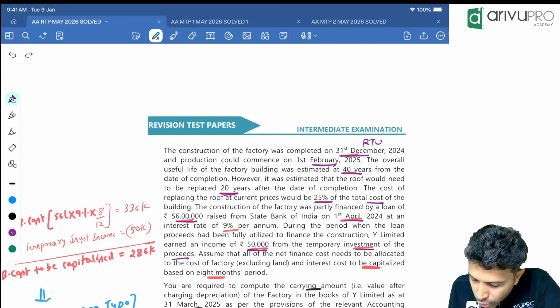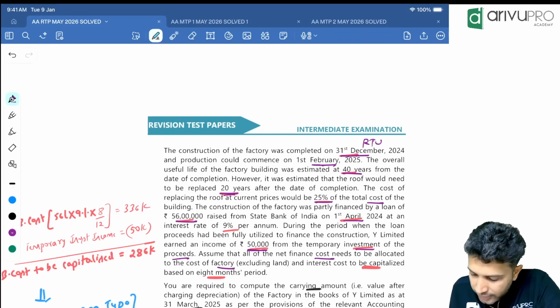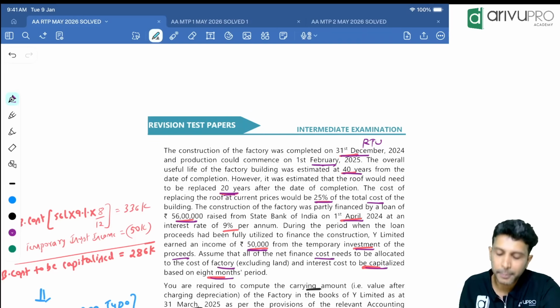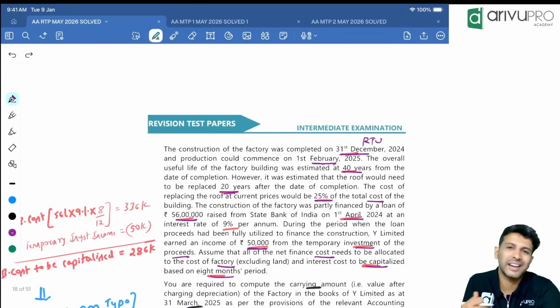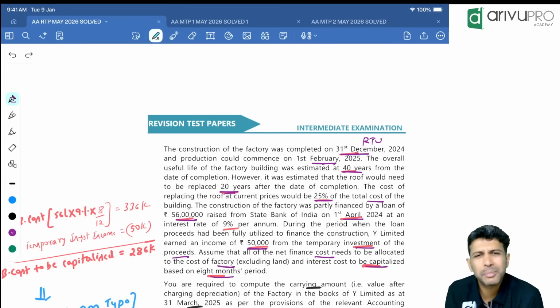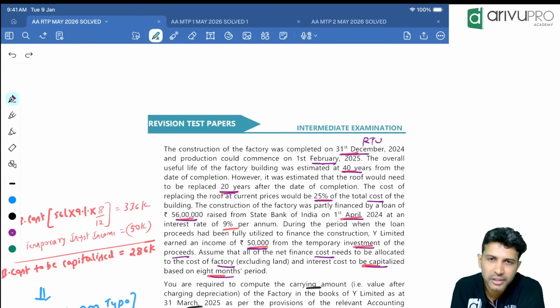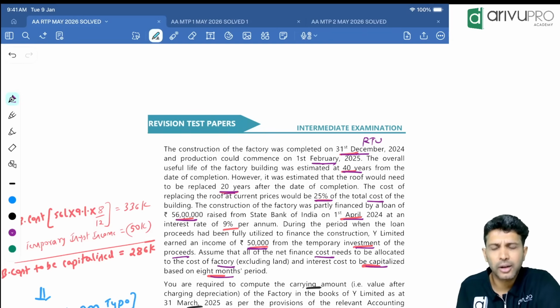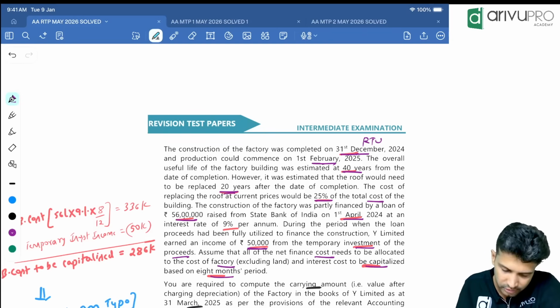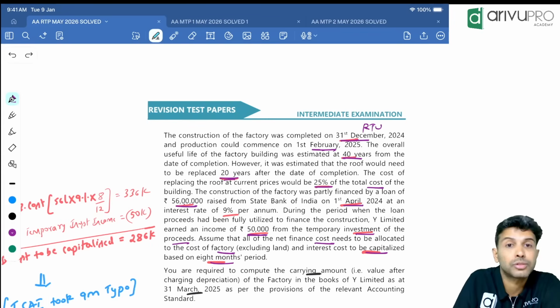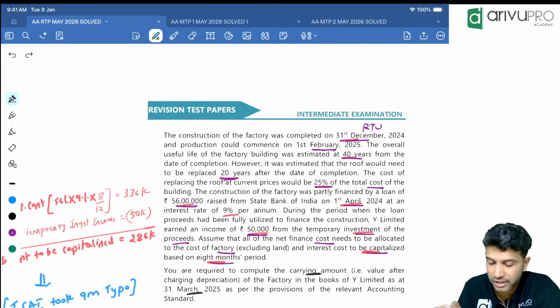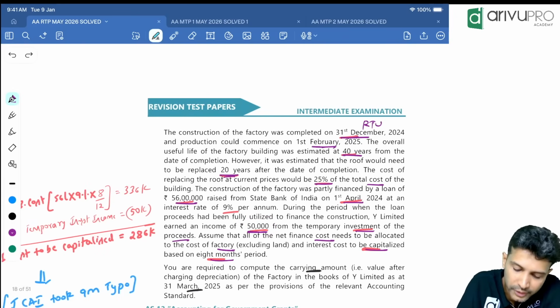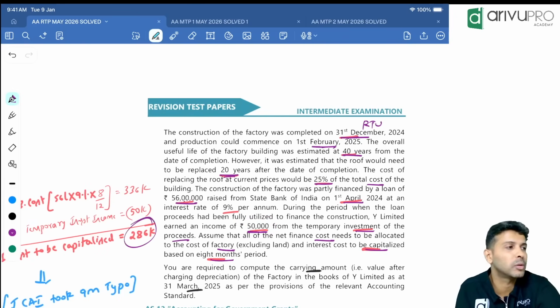Assume that net finance cost should be allocated to the factory. Interest cost, they are saying, should be capitalized for 8 months. They only told 8 months. That means indirectly the problem is saying 8 months is a substantial period of time here. So they are asking us to assume the factory is a qualifying asset and to capitalize the borrowing cost. So capitalize how much? 56 lakh loan at 9% for how many months? 8 months. So 3,36,000. Entire 336 capitalize. No, there is a temporary investment income of 50. Reduce that. So net borrowing cost will be 286.